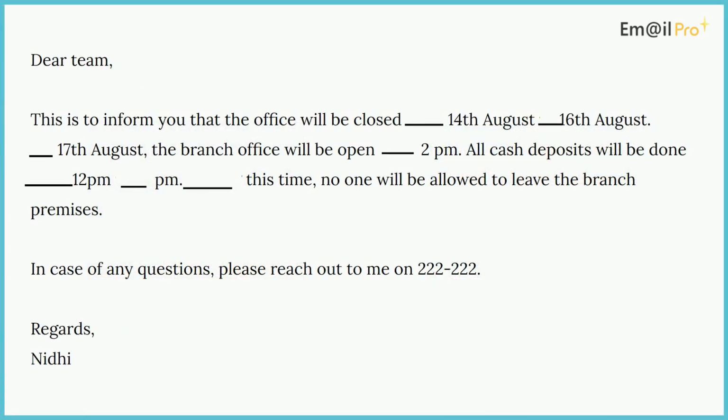Now that you know how to use prepositions of time, let us review the email. Since you have to inform them about the duration of the office being closed, use from 14th August to 16th August. Write on 17th August since you are writing about a specific date. Use until 2 p.m. since after that the branch will be closed. Use from 12 p.m. till 2 p.m. since the activity of cash deposits will be available only during that time.